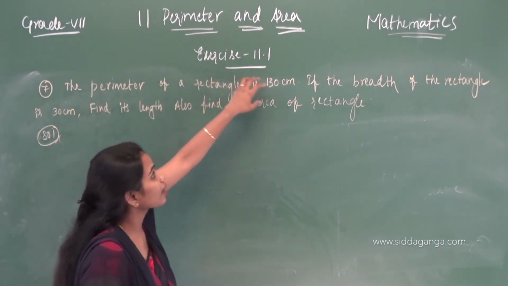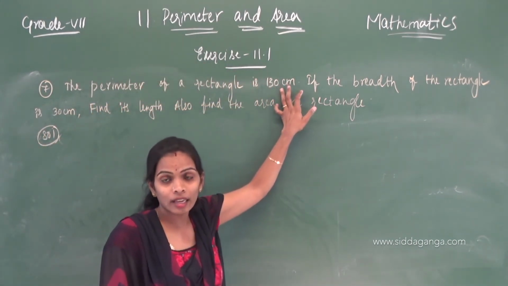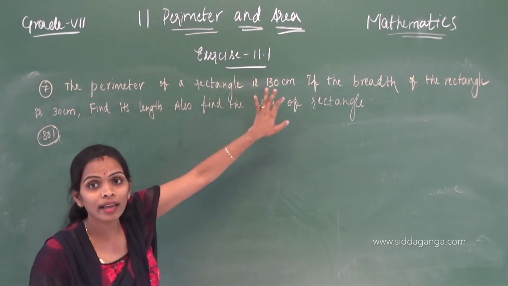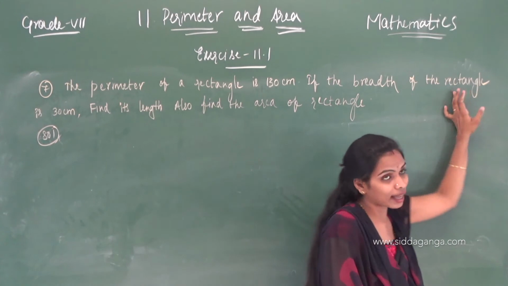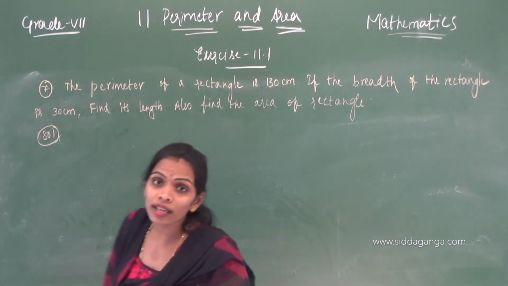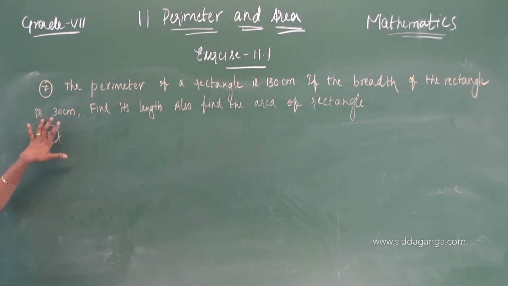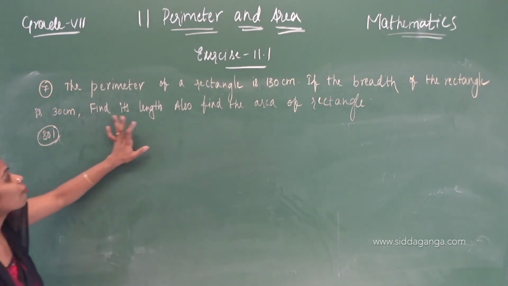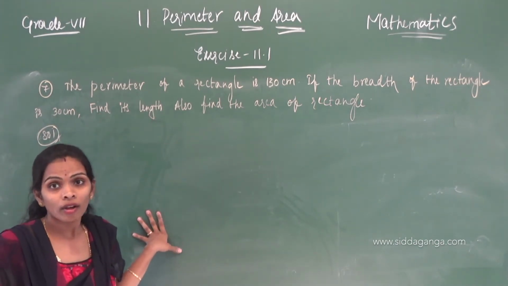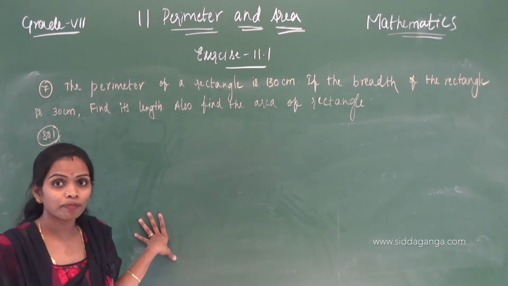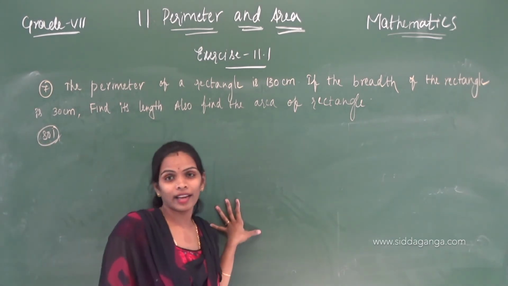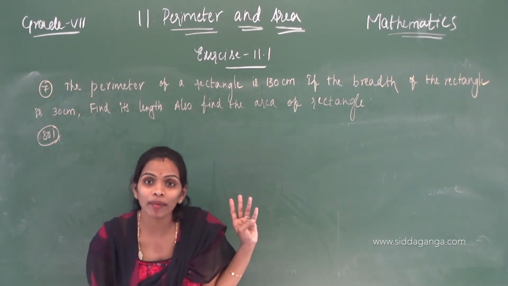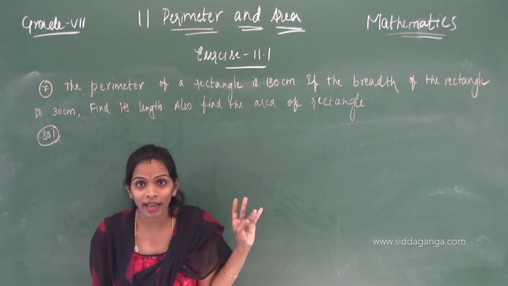Perimeter of a rectangle is 130 centimeter. If the breadth of the rectangle is, what are they giving? They are giving breadth, 30 centimeters. Find its length. You can find. Also find the area of the rectangle.